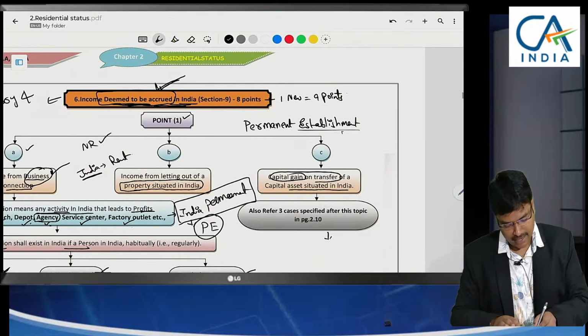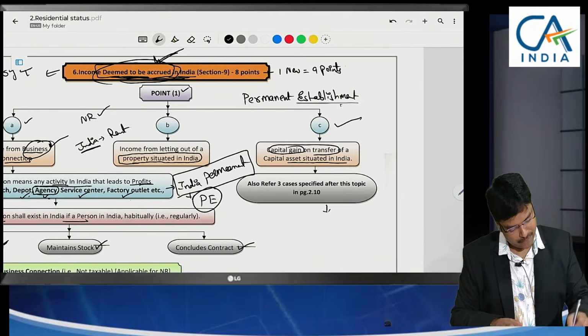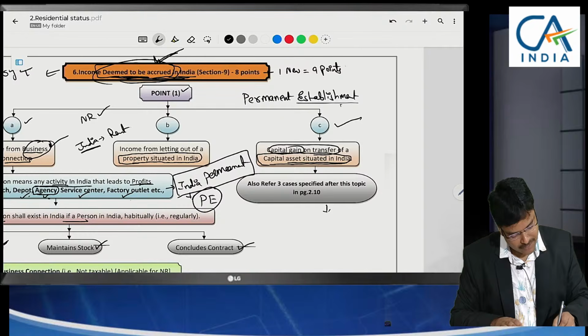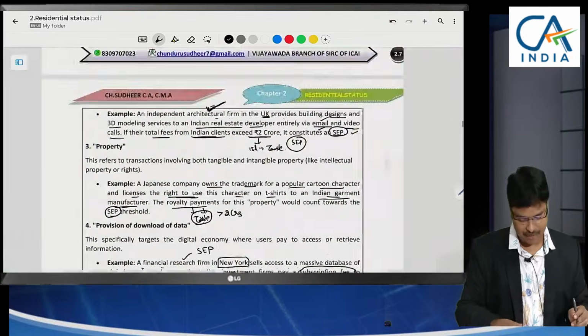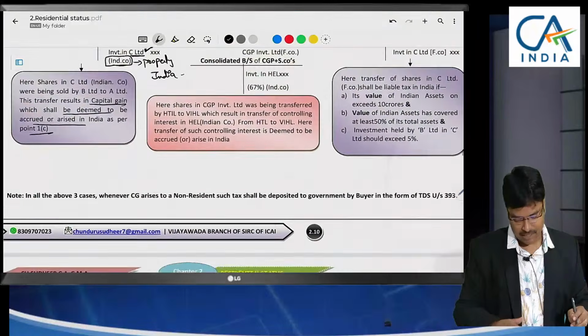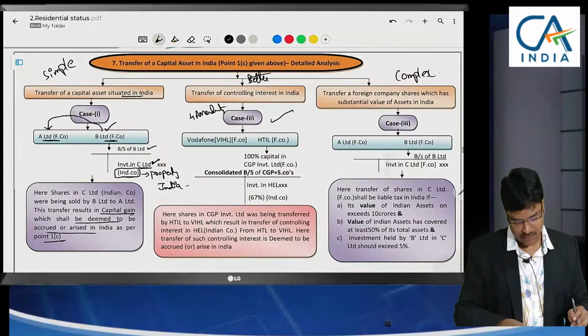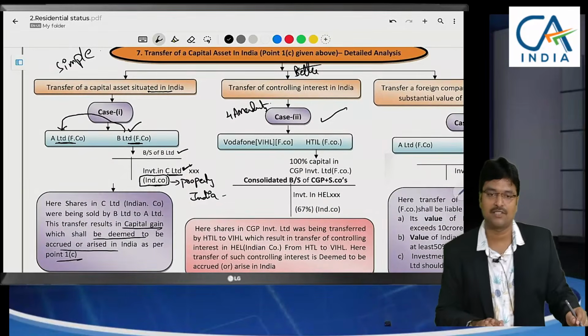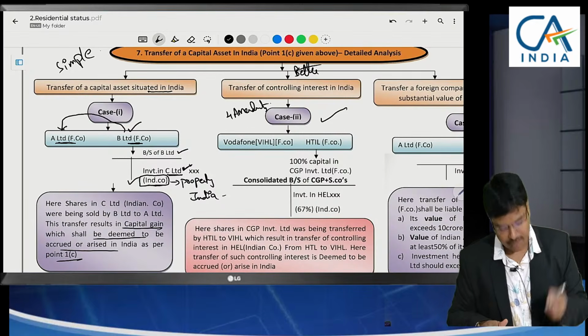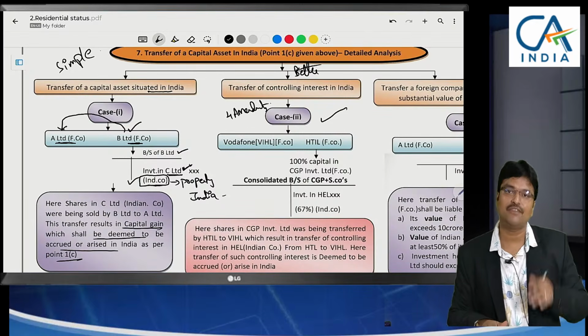See here, income deemed to accrue in India, point 1C, capital asset situated in India, whenever we are selling, this will be taxable. Sir, am I clear? Now let me continue. So the first one is very simple, that's what I have said. Directly Indian company shares were being sold, so the capital gain arising will be taxable.